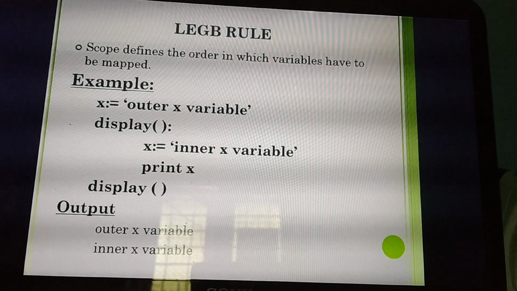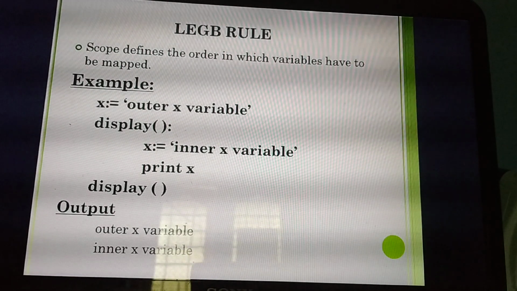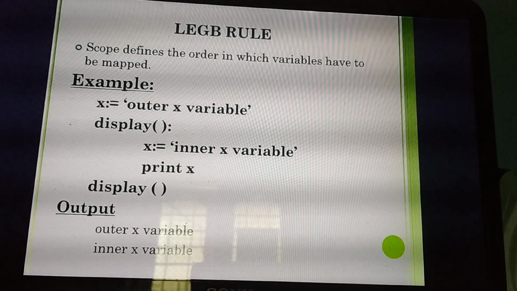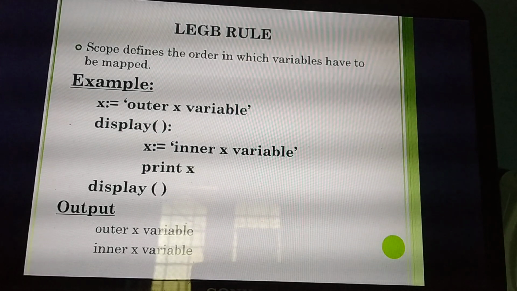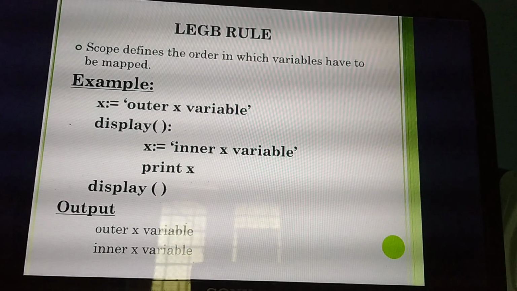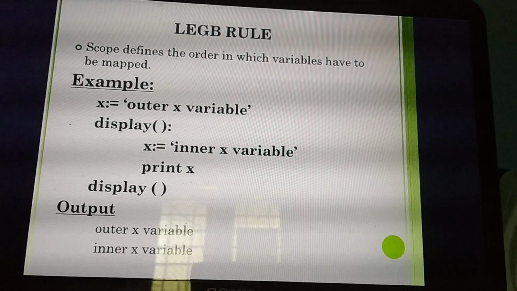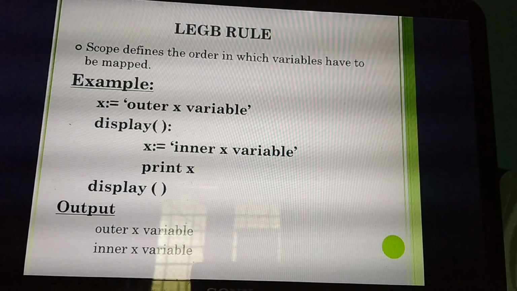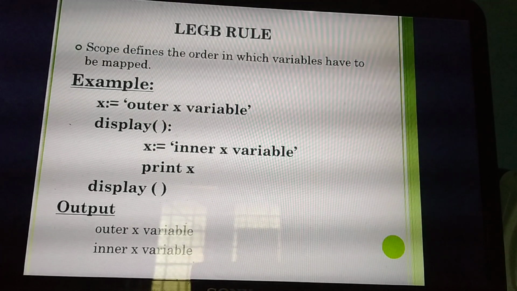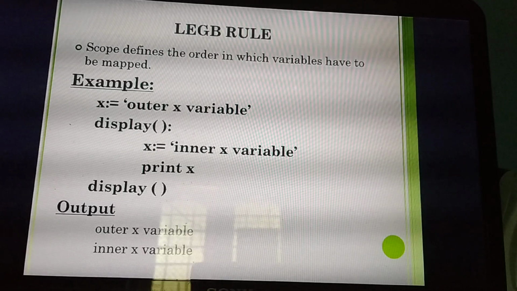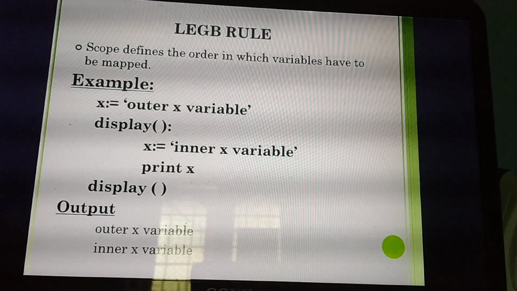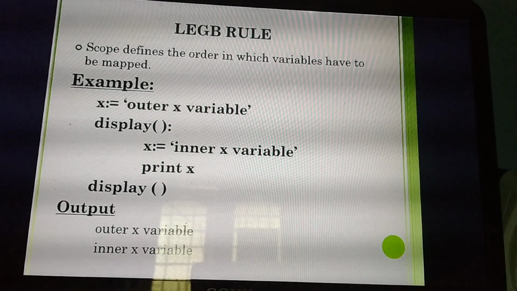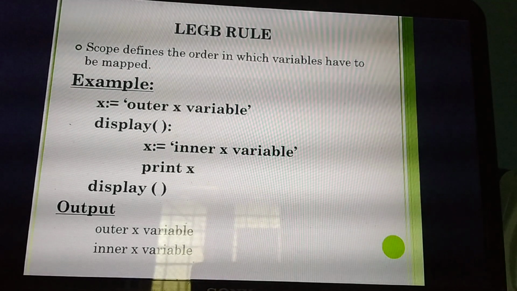So I have declared 2 or 3 or 4 or 5 variables in a program. All the variables I need to map to a particular value or object. Understand? So in a program I am declaring 2 or 3 or 4 or 5 variables with some object or some value, and I am going to map all the variables. But my condition is I need some order: which variable needs to execute first or which variable needs to be mapped first. For that I need some rule. That is called the LEGB rule. Understand? Yes.